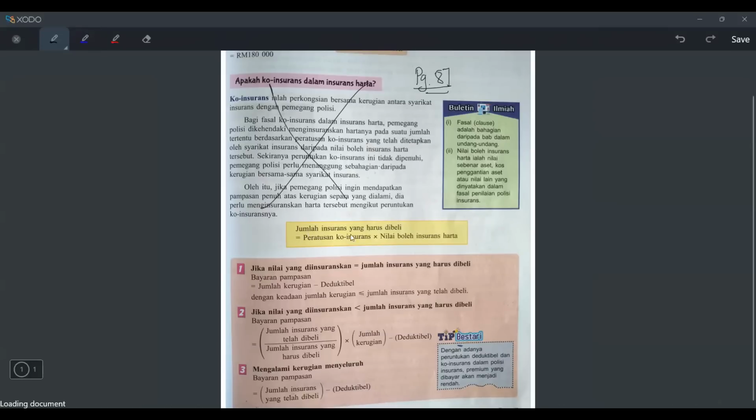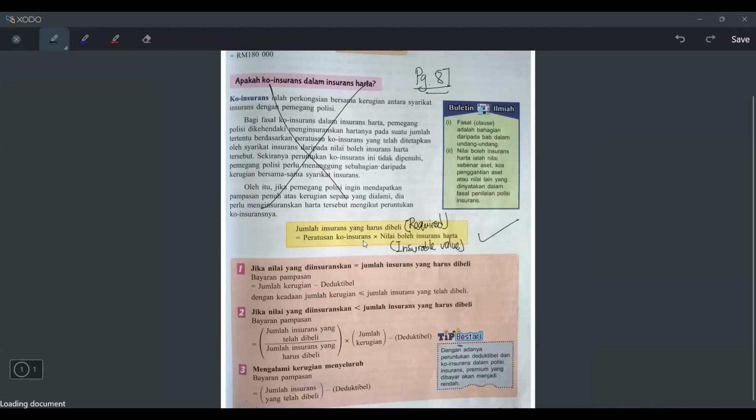Can you see that it says jumlah insurance yang harus dibeli equals to peratus co-insurance darab nilai boleh insurance harta. So what is jumlah insurance yang harus dibeli? Harus dibeli means the required insurance. Peratusan co-insurance is the co-insurance percentage. Nilai boleh insurance harta is the insurable value. It means every time we do fire insurance or property insurance, the first step is to get the jumlah insurance yang harus dibeli first. It means to get the required insurance.